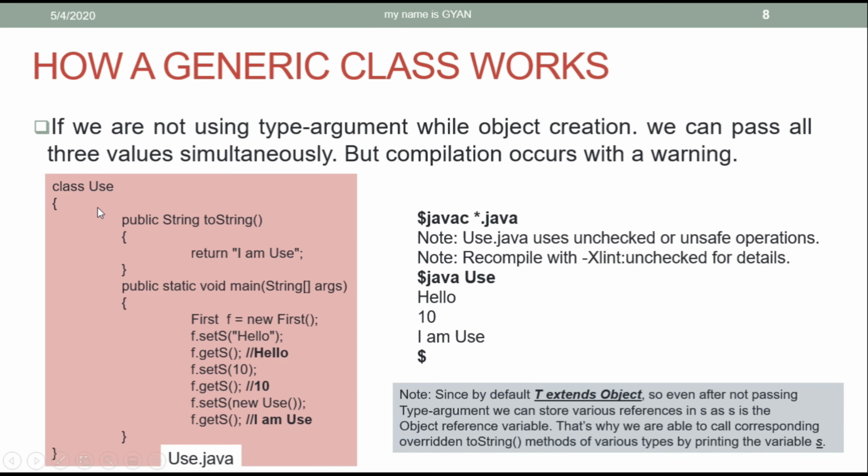This is the class Use. The class First is the same as the previous one. We have changed something in the class Use. The class Use gets a toString method which returns "I am Use". Then the class Use has the method main.